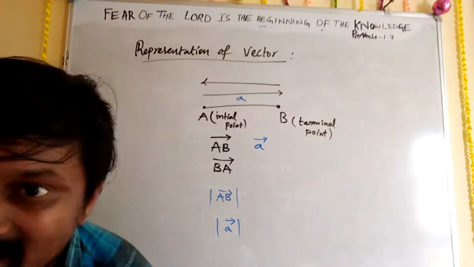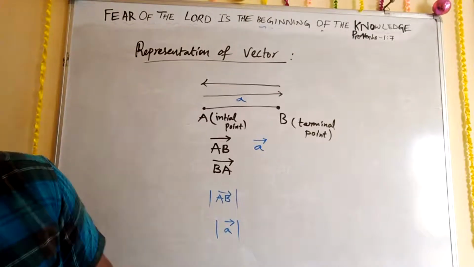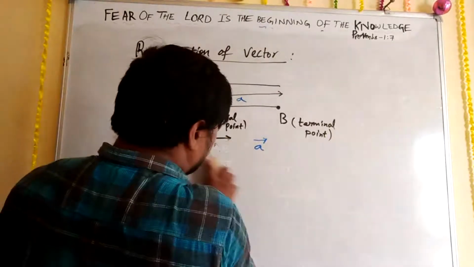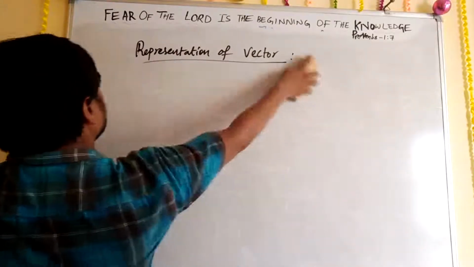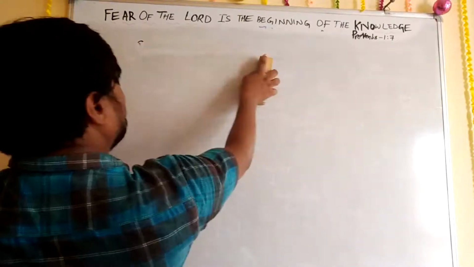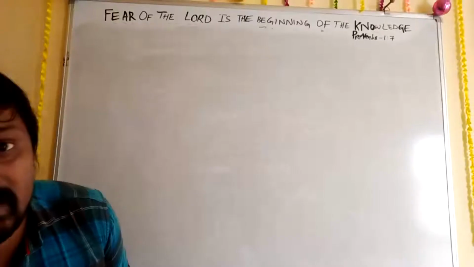Now, various types of vectors. Actually, these are clearly given in your textbook, but you have to understand them step by step. That's what I was explaining one by one today.